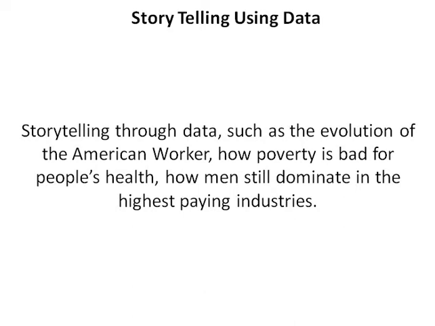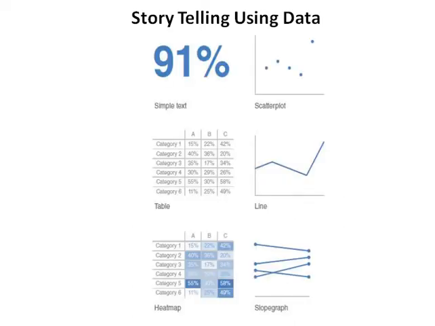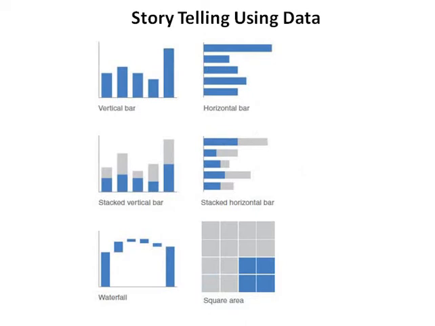For storytelling with data, we can use different types of graphs. We can use simple text, scatter plot, tables, line, heat maps, slope graphs, right? Different types of graphs or a combination of them. Similarly, vertical bar, horizontal bar, stacked vertical bar or stacked horizontal bar, waterfall, square areas.